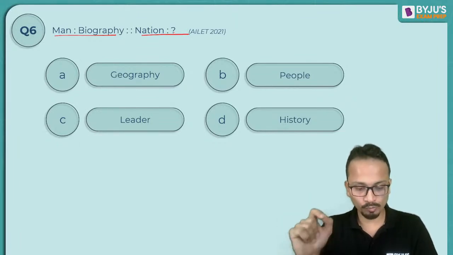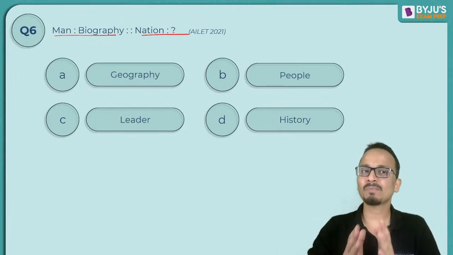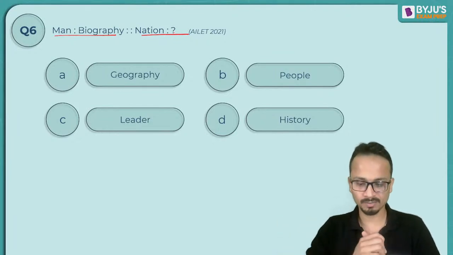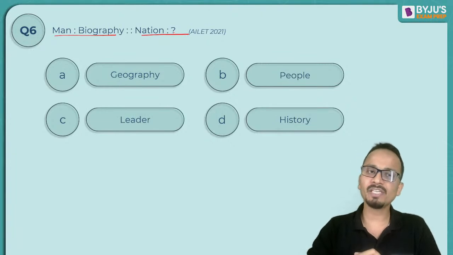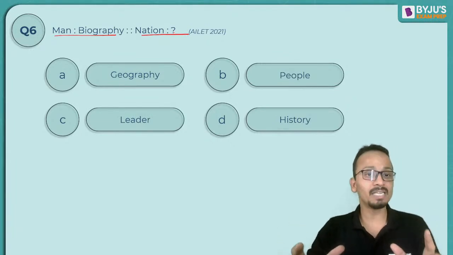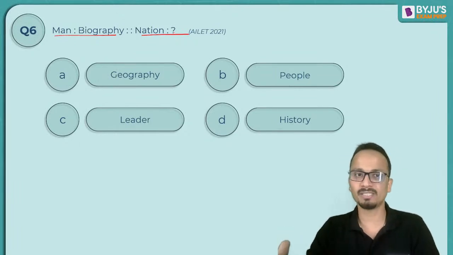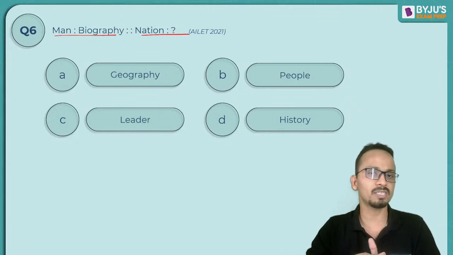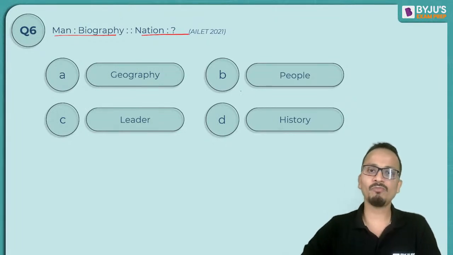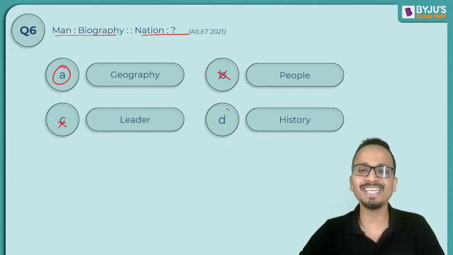Now careful, all of you, very careful. Hariom, Kinza, careful. Man is to biography, nation is to what? Now what do you understand by a biography? Biography is about a person, it is about the past of a person written by someone else. Okay, past of a person written by someone else. All right, now for nation, obviously people will not be the answer, leader will not be the answer. All of you are confused between geography and history.